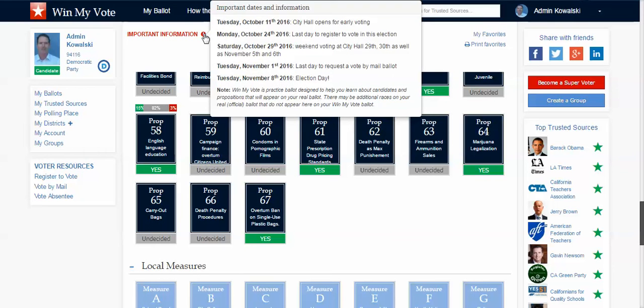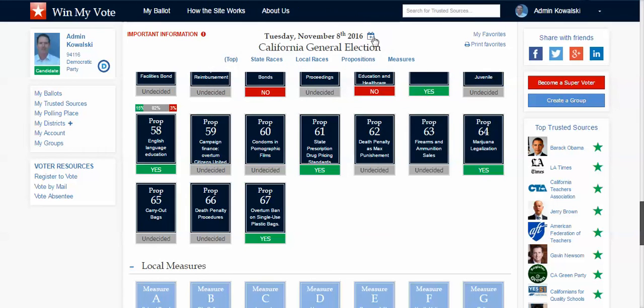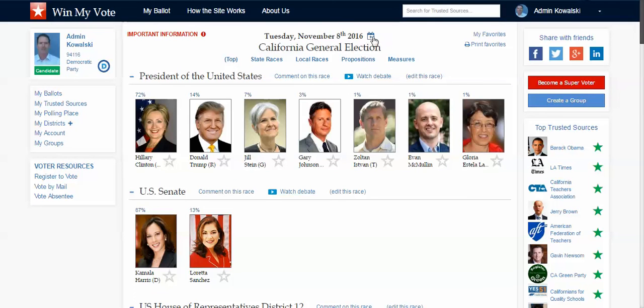You can click up here for important dates leading up to this election, like when early voting starts and where you can go to vote early. You can also click here and add this to any one of your online calendars so that you can get your own reminders. You can print your favorites, and again, you can share on social media.